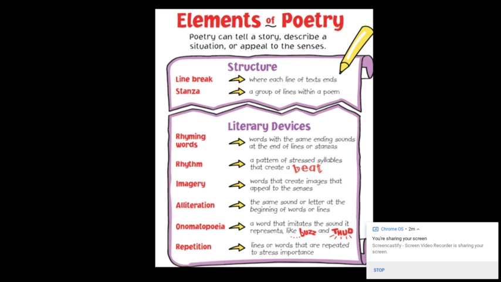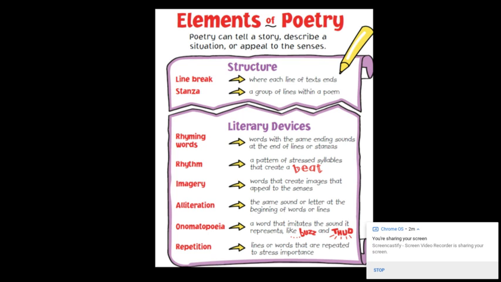Imagery, we know that word. That's using our senses to create mental images. Poems might be full of sensory images such as smells and tastes and sounds. Poems might also use alliteration. That's that same sound or letter at the beginning of the words of the lines. Sally sells sea shells.